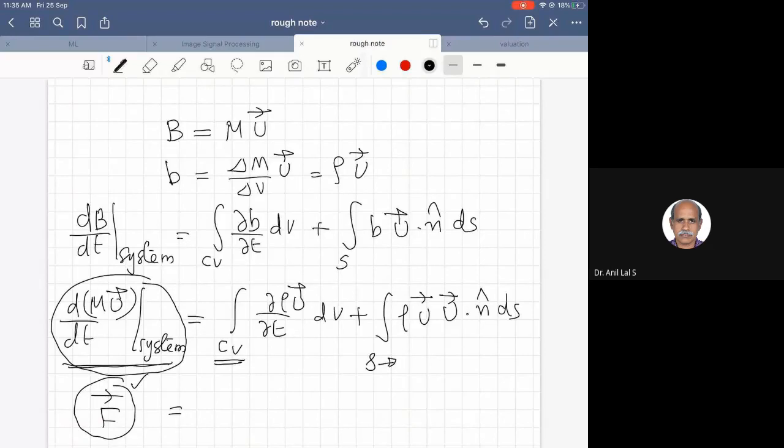Now you look at this surface integral, and the velocity vector is there, coming together, right? And in between this, we cannot find a dot or cross. We are having rho u in place of B and u, and they're together, right? There is nothing like a dot or cross here, because B could be a scalar, B could be a vector. When B is a vector, we find that two vectors are together. What kind of product is this? This is a tensor product.